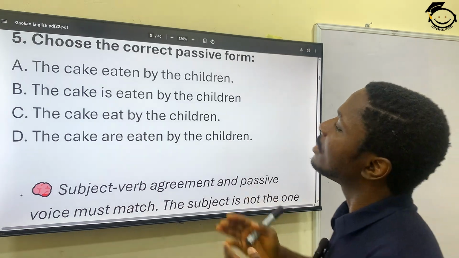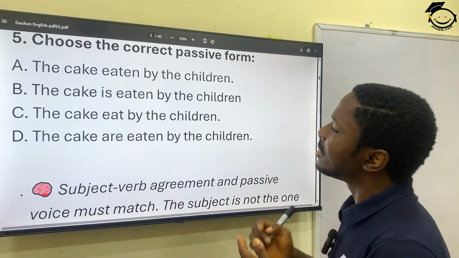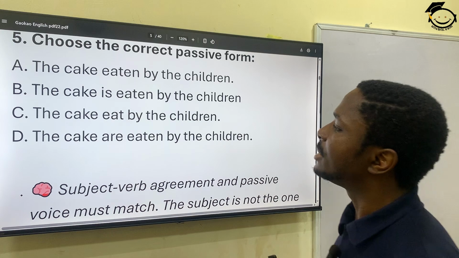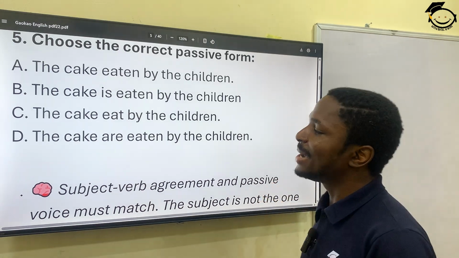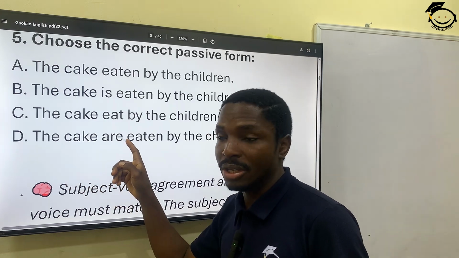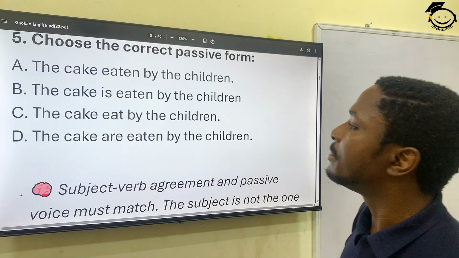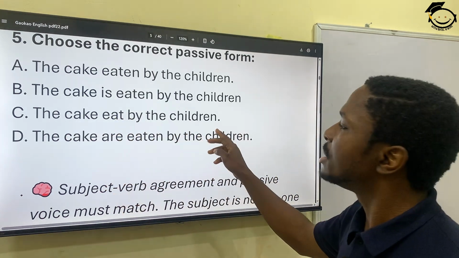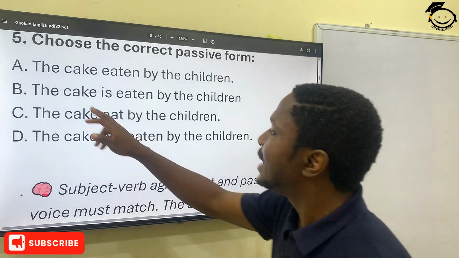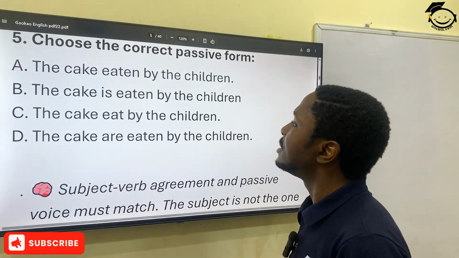The cake eaten by the children doesn't sound right at all. The cake is eaten by the children. The cake hit by the children. The cake are eaten by the children. It can't be the cake are eaten by the children because it's just one cake. Okay, if you were cakes, that would have been a different game. Then the cake eaten by the children, something sounds missing there. Then the cake is, okay, this is singular.